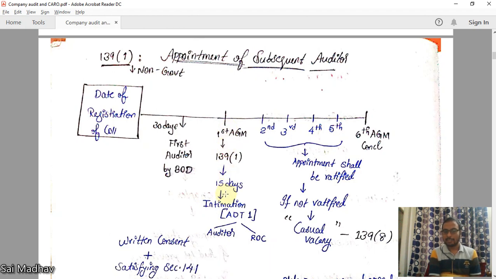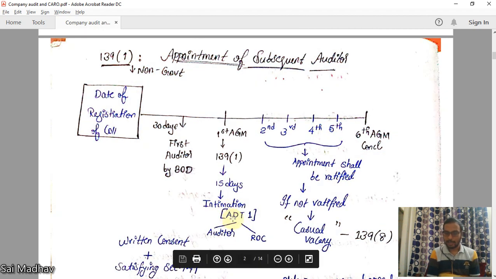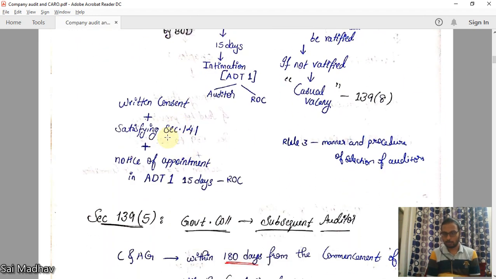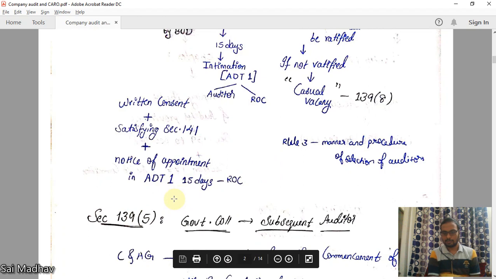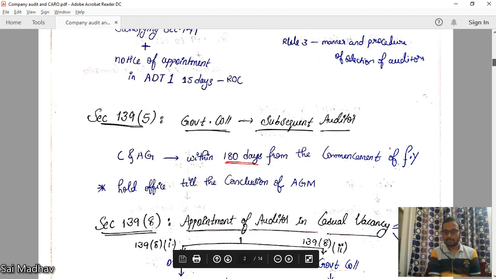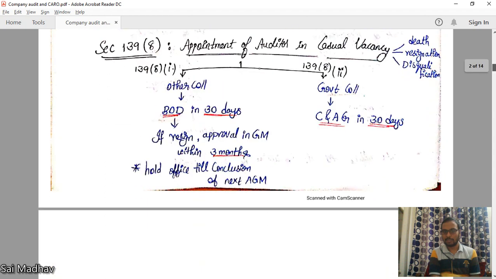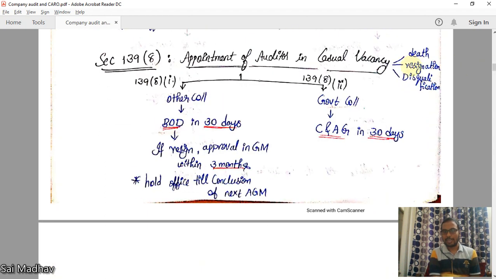Within 15 days, intimation has to be given in form ADT1 to both auditor and ROC. Written consent has to be taken, satisfying section 141, qualification, disqualification, notice of appointment 15 days to ROC in ADT1. Okay, I hope you are clear with this. Section 139 subsection 5, government company, subsequent auditor, 180 days, till the conclusion of AGM. Okay, now section 139 subsection 8, casual vacancy.